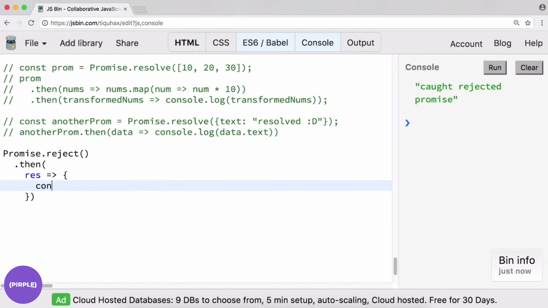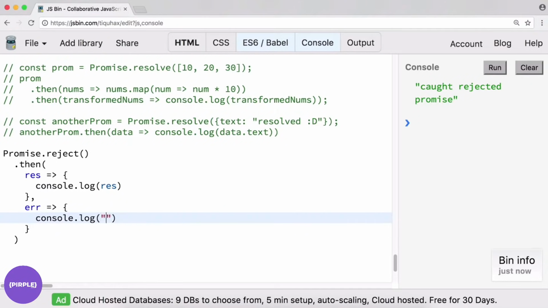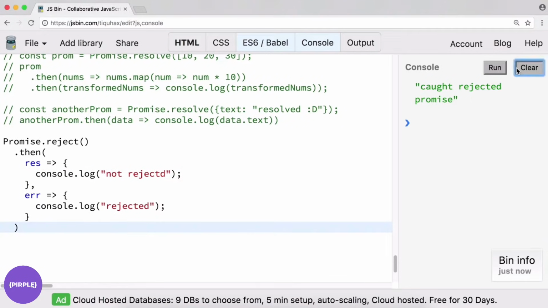So if we get a response, let's console.log the response, or, comma, we could get an error, and it's common to call it error. You might see "on rejection" or "on rejected" or something like that. But here we can console.log "rejected" instead. So let's see if this works. Run it. Okay, it looks like it did work.